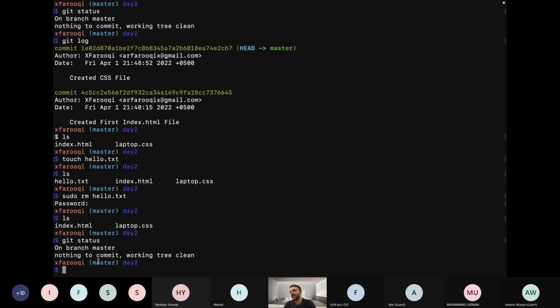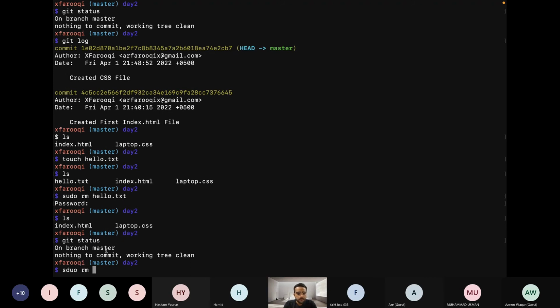Okay, I understand my mistake. I just created the file and deleted it without git knowing. I didn't add it to the staging index, and I didn't commit that file.